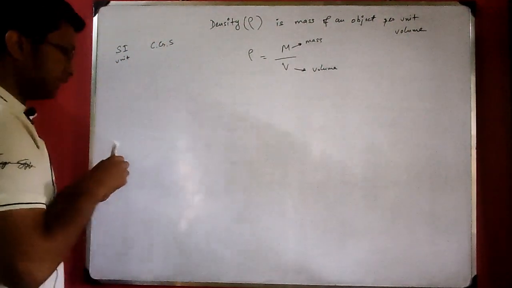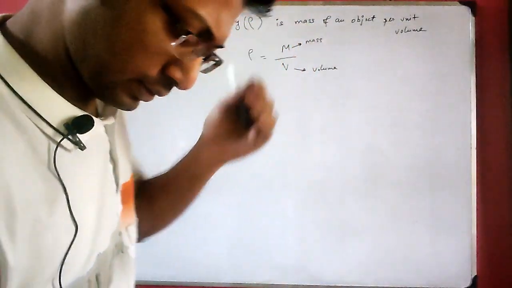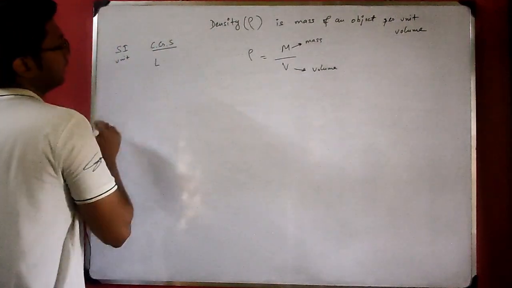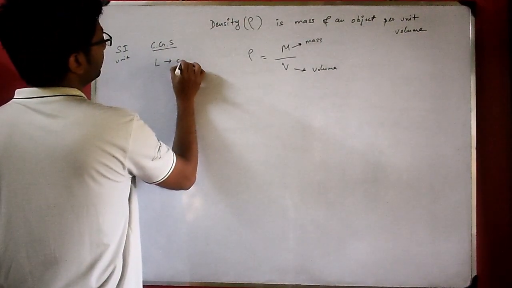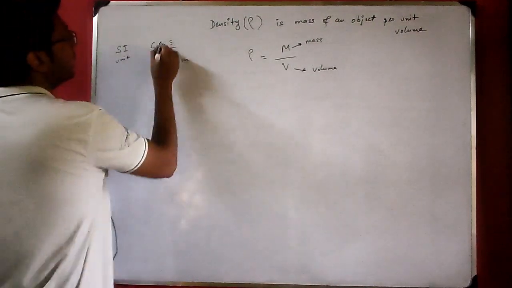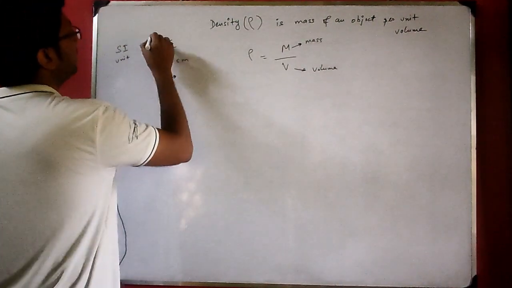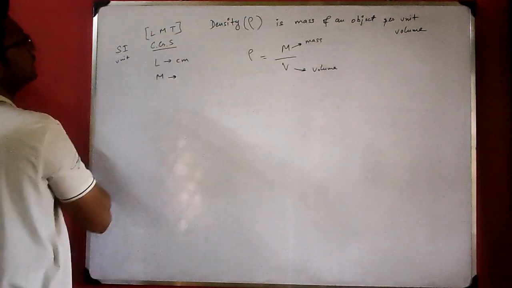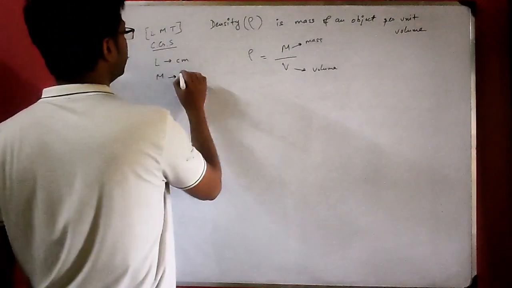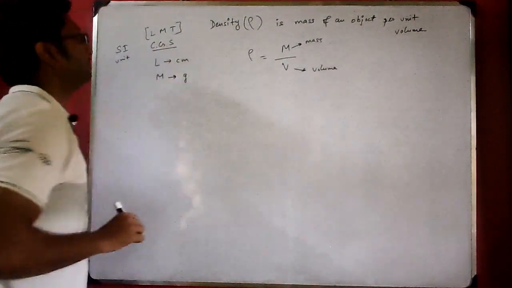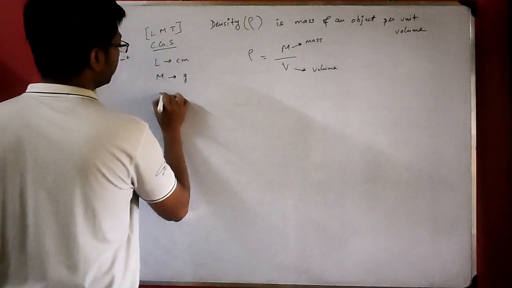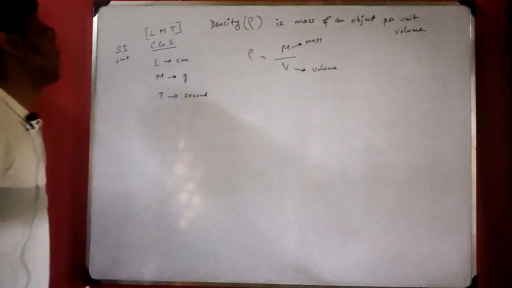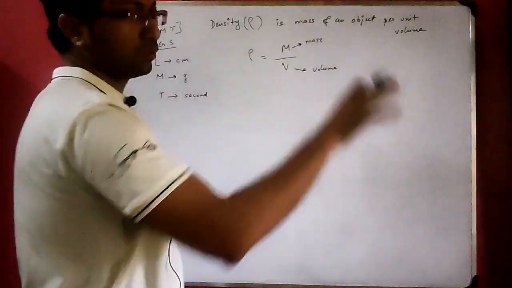In the CGS system, length L is represented by centimeter, C for centimeter. Next is mass. Always remember LMT: length, mass, time. The first is for length, the second for mass, and the third for time. M is represented in grams, G for gram, and time is represented by S for second. Time is represented by second in almost all systems.